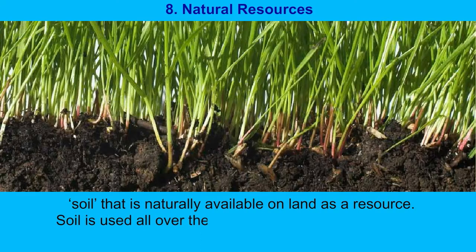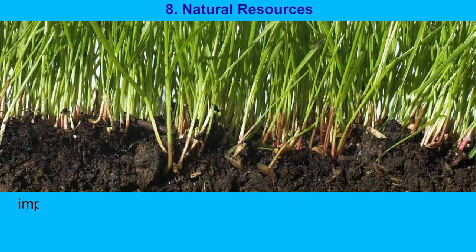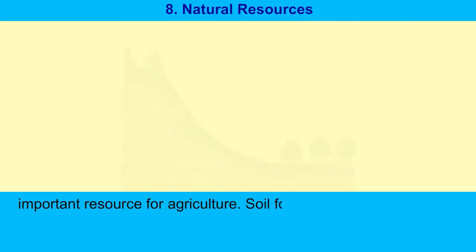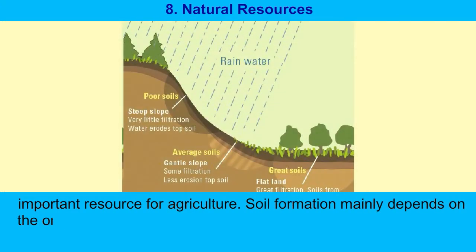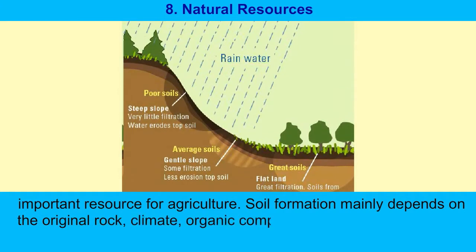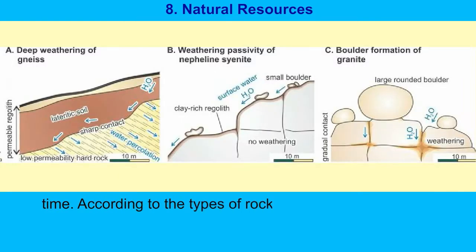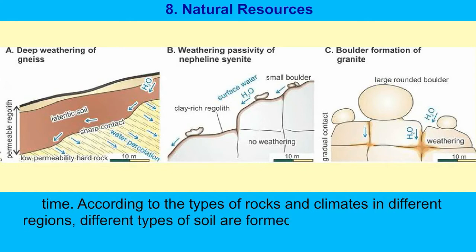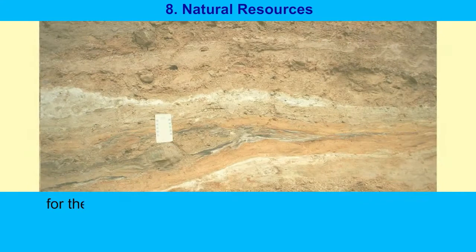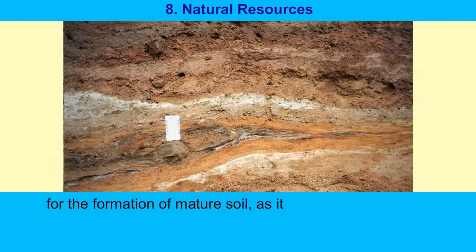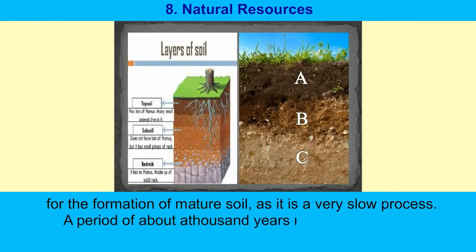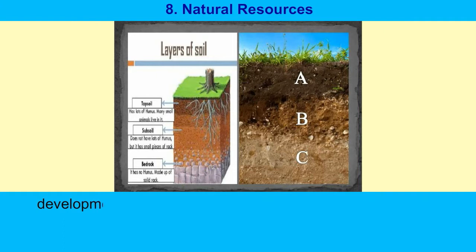Soil is used all over the world and therefore, soil is a very important resource for agriculture. Soil formation mainly depends on the original rock, climate, organic components, slope of land and time. According to the types of rocks and climates in different regions, different types of soil are formed. A long period is required for the formation of mature soil, as it is a very slow process. A period of about 1,000 years may be required to develop a 2.5 cm thick layer of soil.